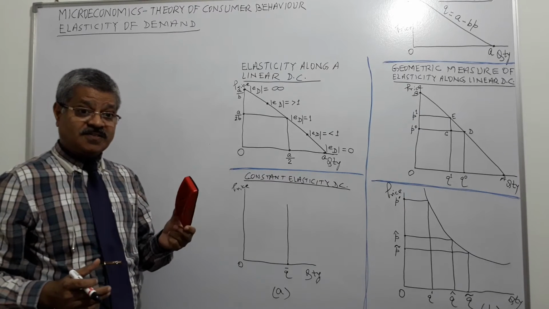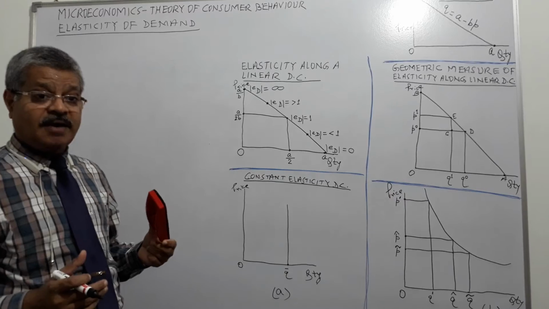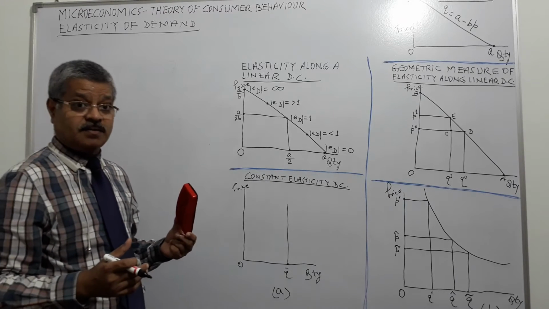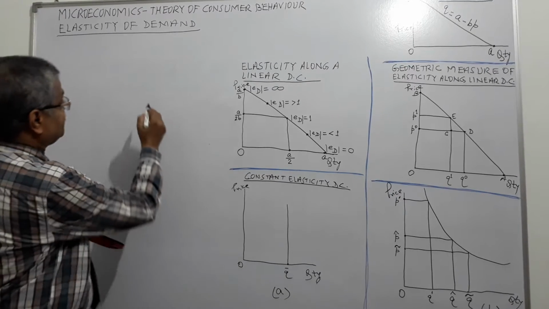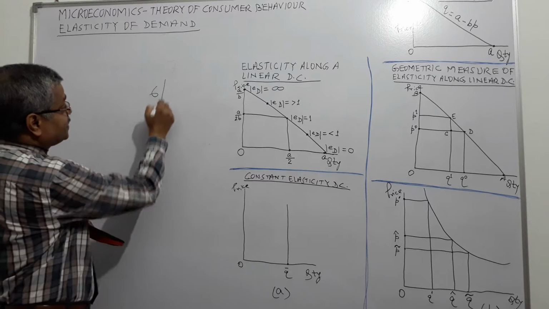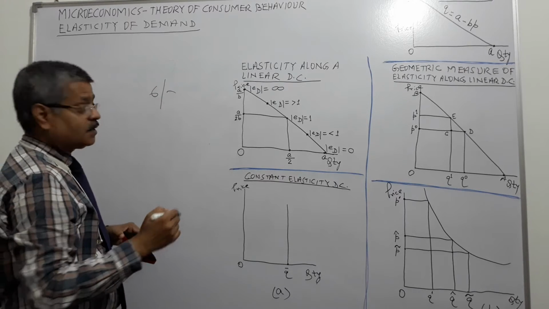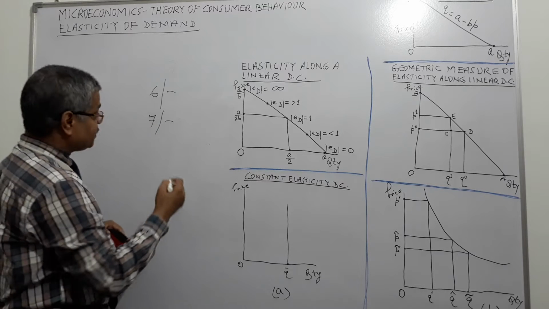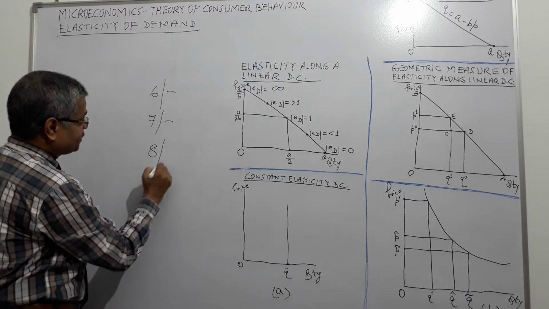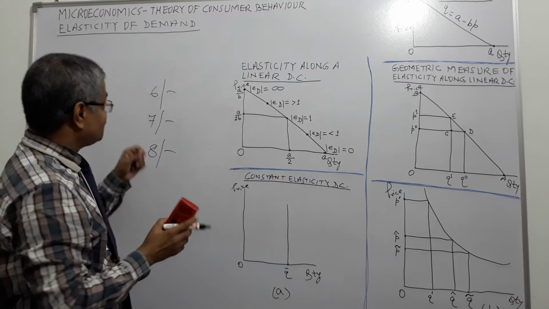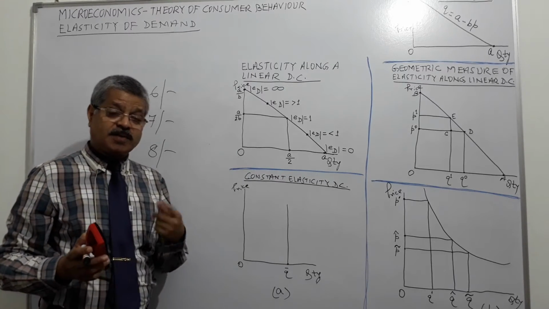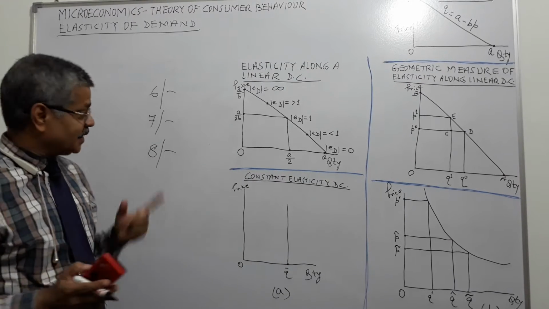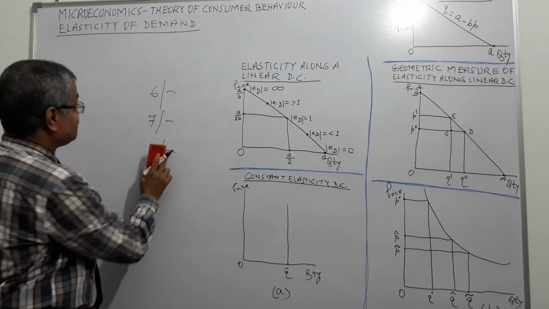But in case of necessity, suppose somebody is having blood pressure. If the blood pressure medicine costs today 6 rupees, the person has to take that medicine. After 1 year, it goes up to 7. He or she has to take it. 1 more year, it comes to 8. The person has to take. It is necessity. So, the demand remains inelastic, right? It doesn't change. It remains as it is.